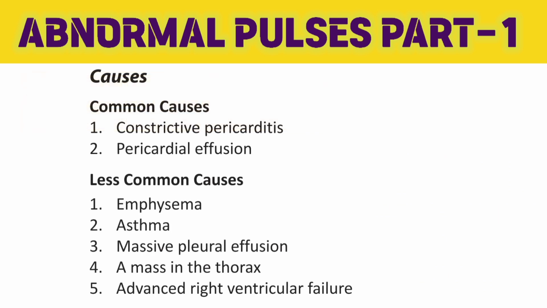Most common causes of pulsus paradoxus are constrictive pericarditis and cardiac tamponade. Less common causes are asthma, emphysema, massive pleural effusion and advanced right heart failure. So, in summary, pulsus paradoxus is a fall in systolic blood pressure of more than 10 millimeters of mercury during inspiration. In a normal person, this fall in BP is less than 10 millimeters of mercury, which is physiological.